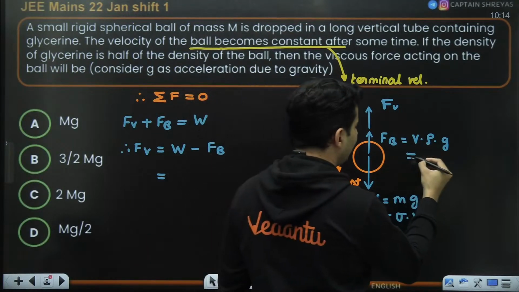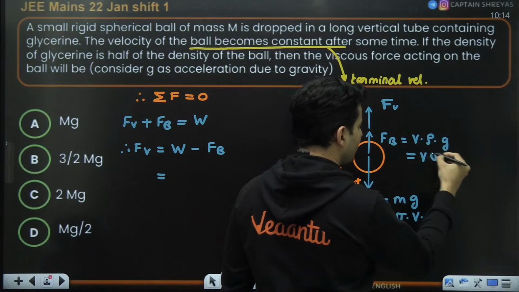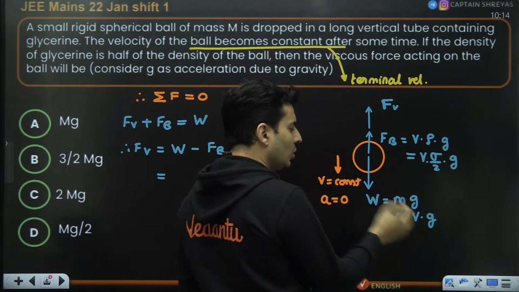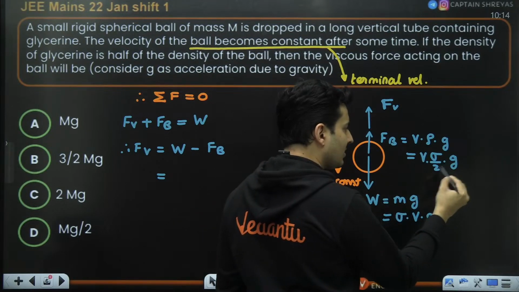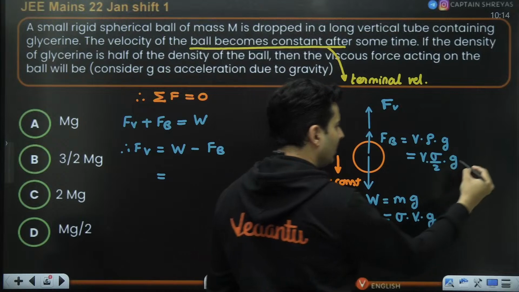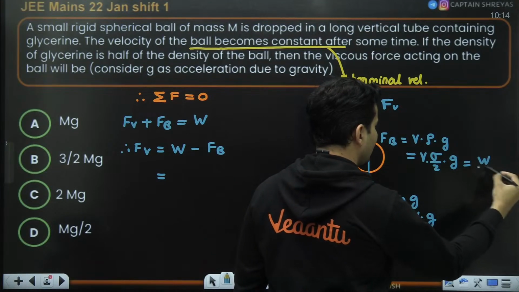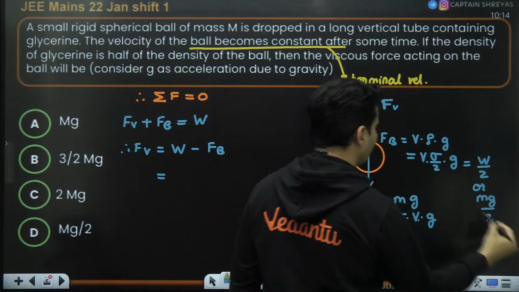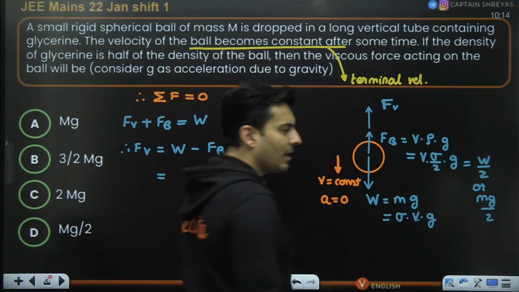So as per the given information, this rho is sigma by 2. Therefore, I will get this expression. The best part is V sigma g. V sigma g is W. So basically, that is W by 2, or I can just say it is mg by 2. So the buoyant force technically is mg by 2.